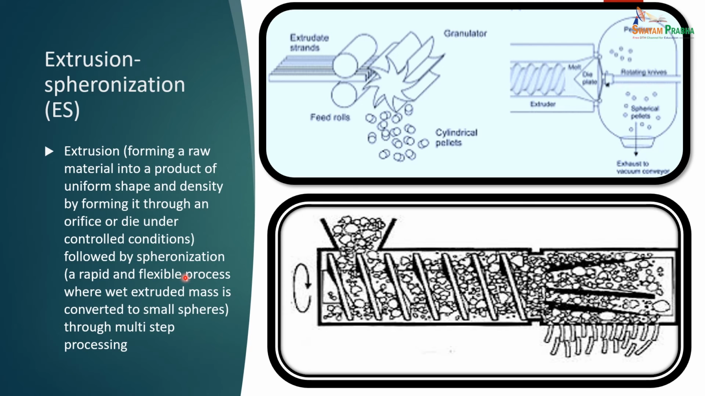Okay, it is followed by spheronization, which is a rapid and flexible process where the wet extruded mass is converted into the smallest phase through multi-step processing. So what is being done? Extruded strands are here. These rolls are taking it into this. The wet mass is being cut into small pellets. So extrusion can be done in both ways. As you can see, the blades are cutting it into smaller pieces of pellets. Okay, so this is called extrusion spheronization.